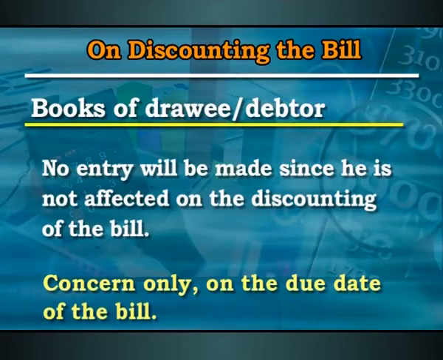Right. So now the third situation: there may be a possibility that A is going to hand over the bill to someone else, because A is a trader. So definitely he is also going to purchase goods and services from different places, and he needs to make the payment to them. In place of making the payment in cash, it could be possible that he hands over the bill to them.